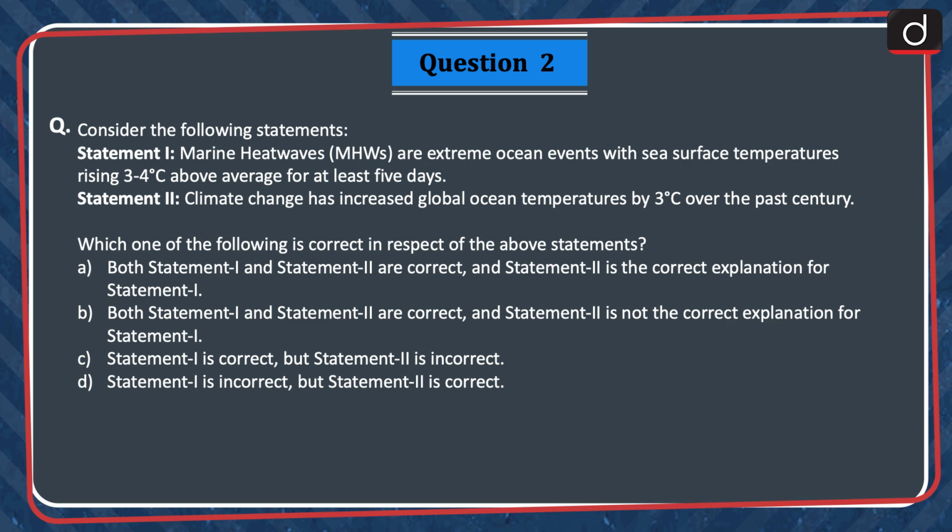Option A, both statement 1 and statement 2 are correct, and statement 2 is the correct explanation for statement 1. Option B, both statement 1 and statement 2 are correct, and statement 2 is not the correct explanation for statement 1. Option C, statement 1 is correct, but statement 2 is incorrect. Option D, statement 1 is incorrect, but statement 2 is correct. The correct answer is option C, statement 1 is correct, but statement 2 is incorrect.